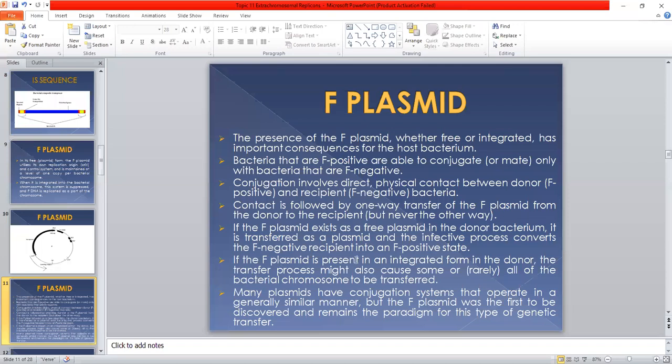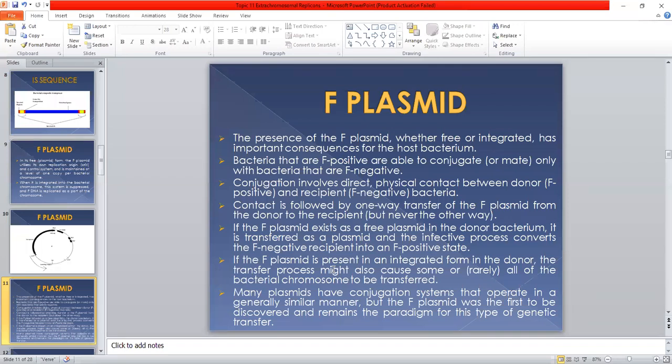If the plasmid is present in an integrated form in the donor, as part of the bacterial genome, the transfer process might also cause some, or rarely all, of the bacterial chromosome to be transferred. This is the case if the plasmid is integrated into the bacterial genome.